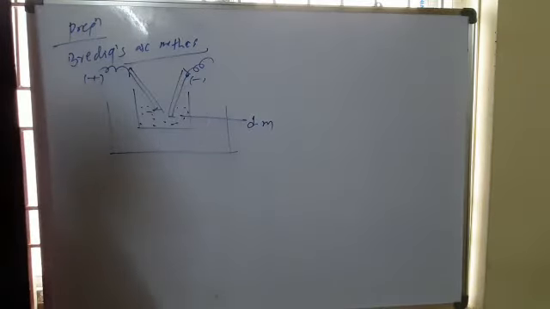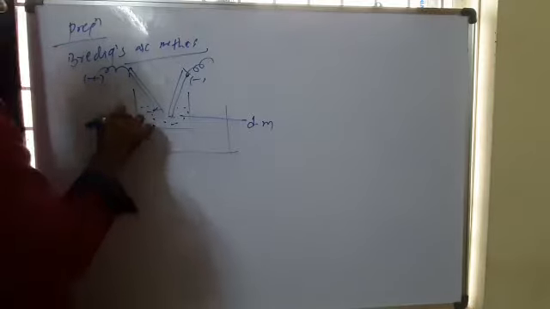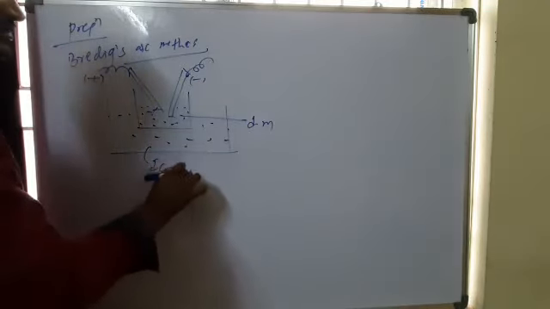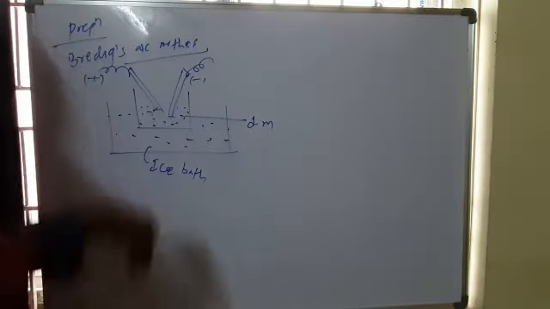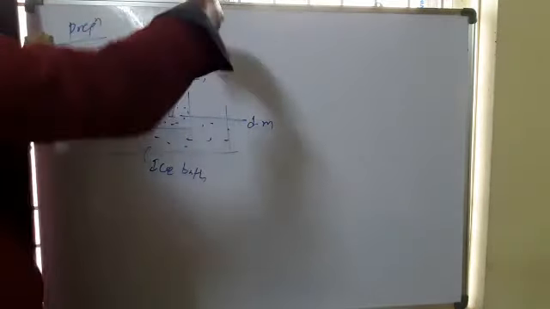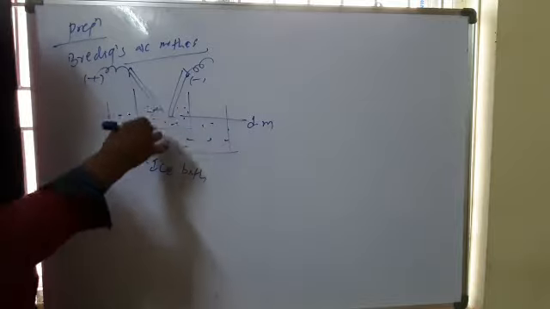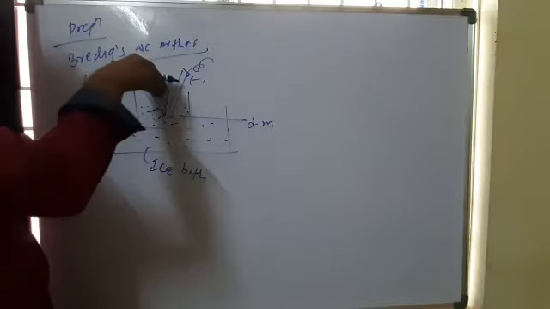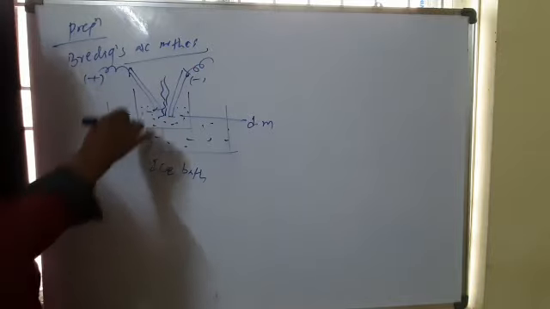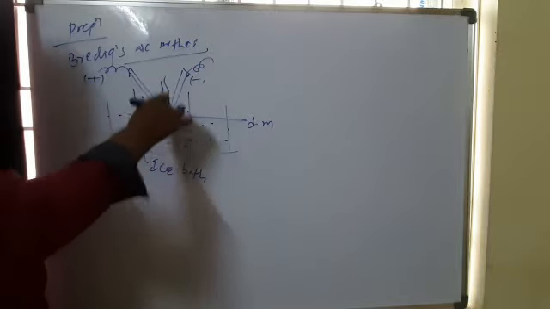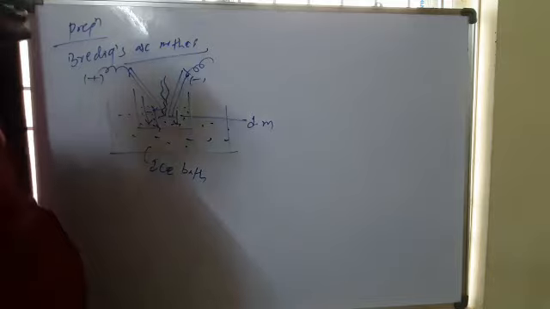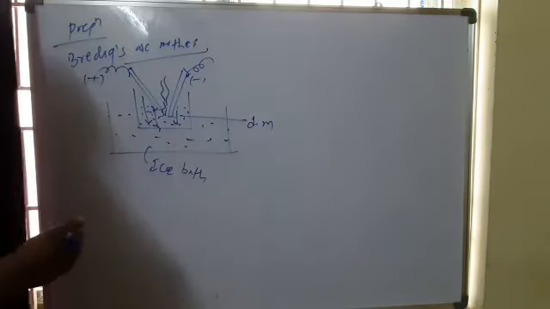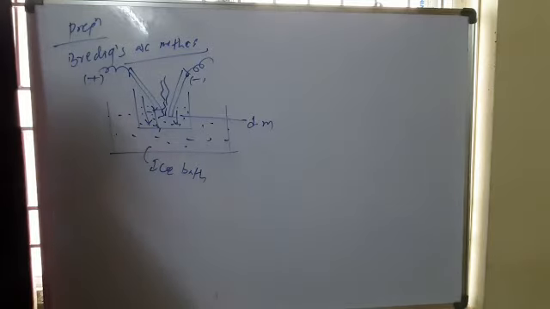They are connected to the battery, and this total arrangement is kept in an ice bath. In Bredig's arc method, when electric discharge is passed, these metals are vaporized, and those vapors are cooled because of the ice bath. Again, they fall into the dispersion medium, spread in the dispersion medium and form the sol. So this is Bredig's arc method, the important one.